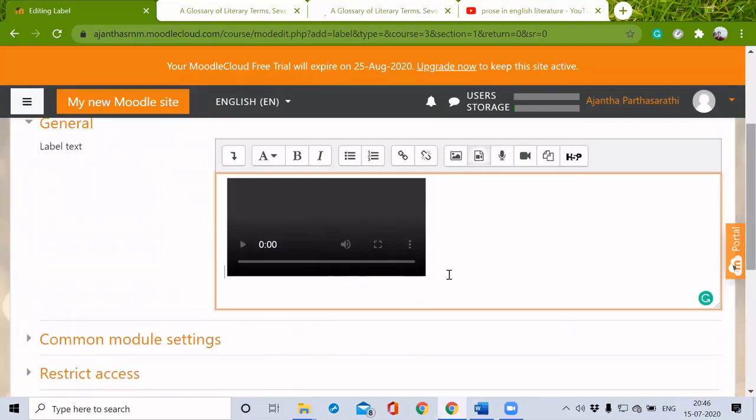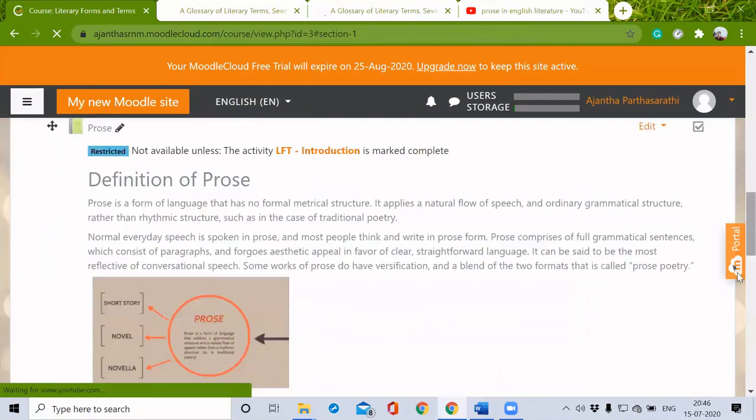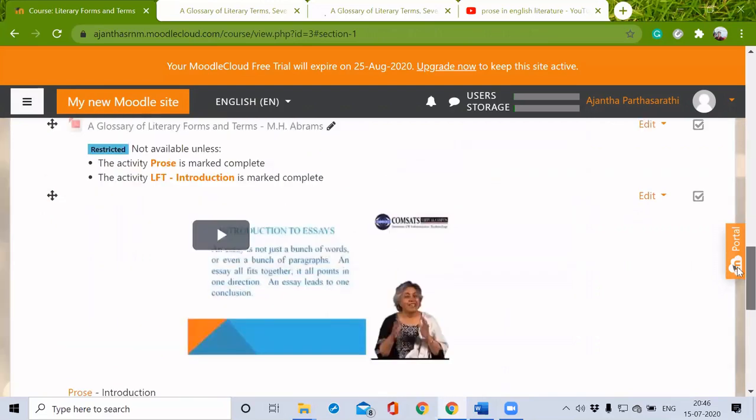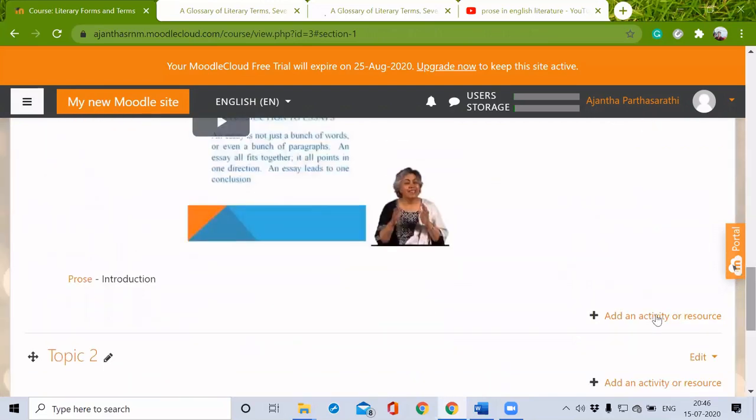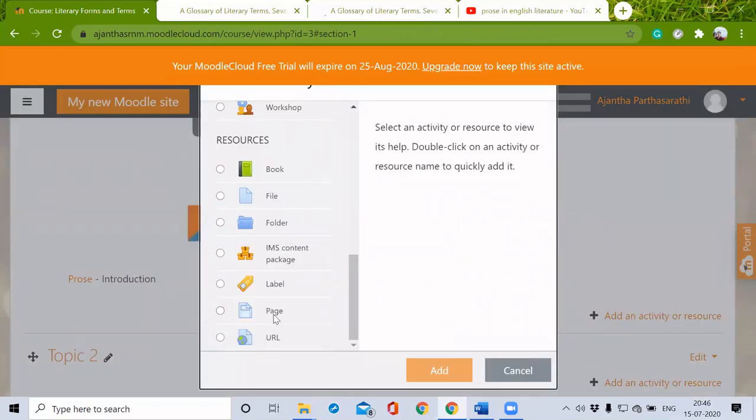If I want to add some text here, I can do, prose introduction. Restrict access, everything we can do as we have added to the previous resources. I'm just going to save and return to the course. The other thing will be a page. We can copy a page and save it here and share it here. The same way we can add some other website resources here. This we can explore by ourselves.